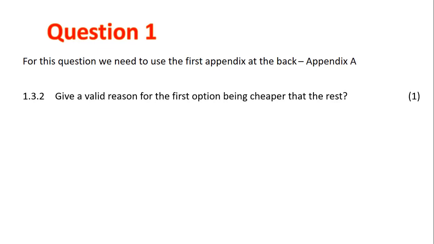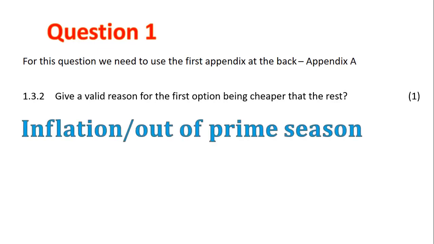Our next question, 1.3.2. Give a valid reason for the first option being cheaper than the rest. Well, there's many different options. You could say inflation, also it might be out of prime season. Again, any relevant answer would get you your mark.